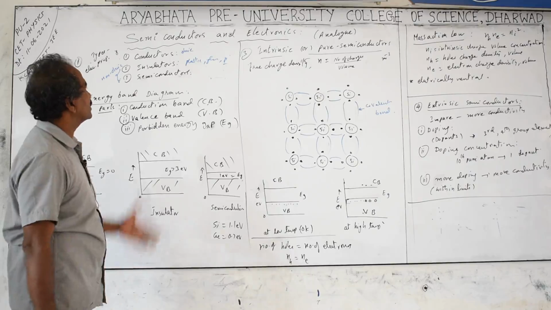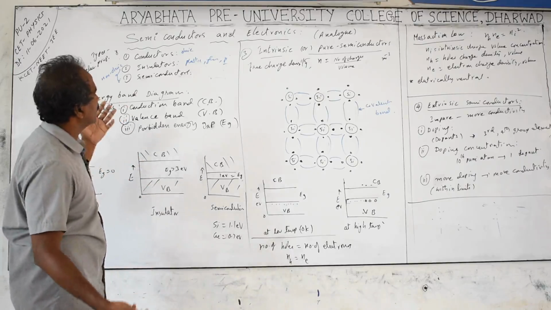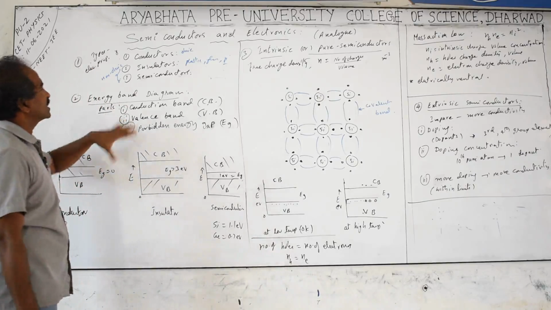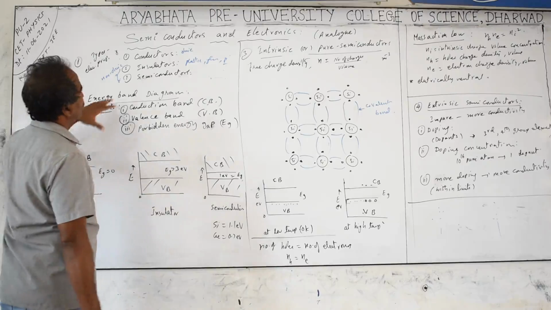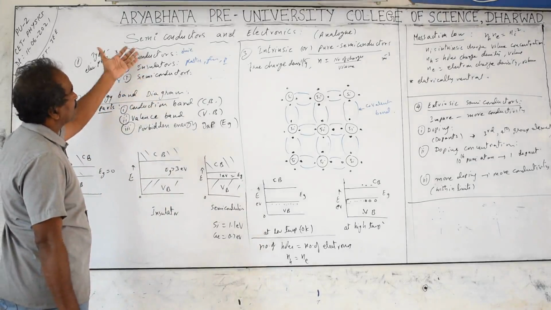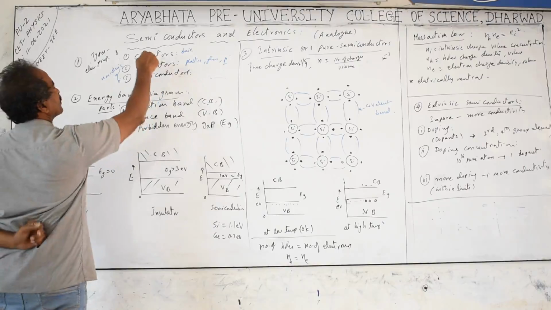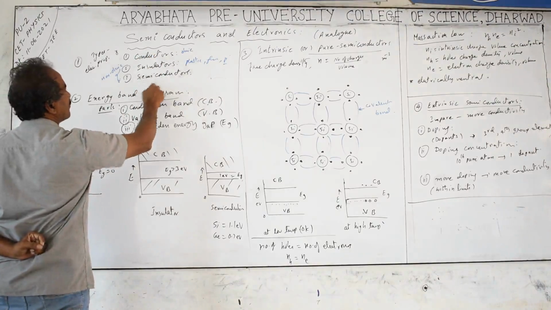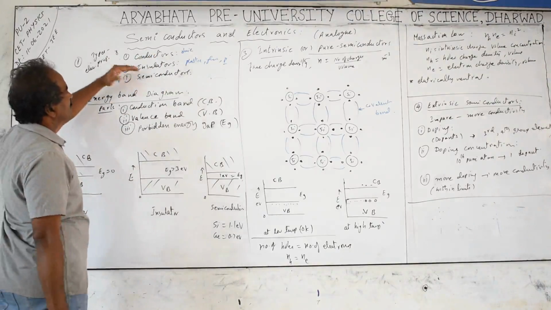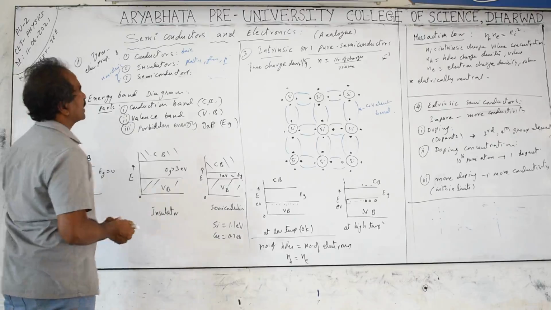Air can also conduct, vacuum can also conduct; every material starts conducting when the voltage is very high or the electric field is very strong. So insulators behave as conductors at high temperatures or high voltages. Next, semiconductors have properties between those of conductors and insulators. Semi means half. So they have properties in between: at low temperatures they behave as insulators, at high temperatures they behave as conductors.